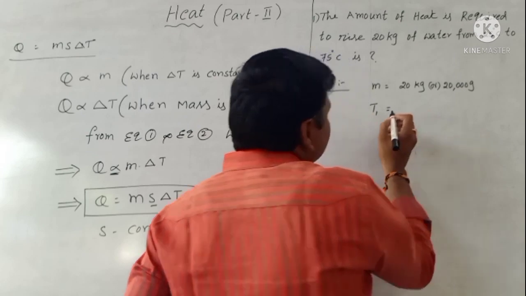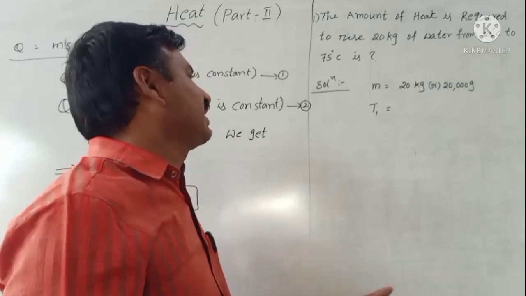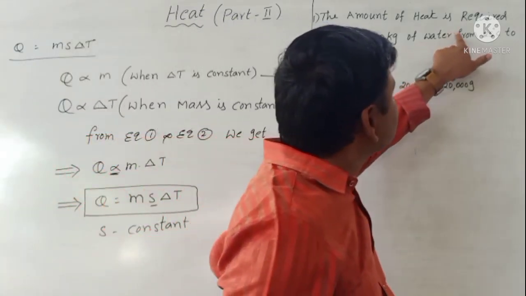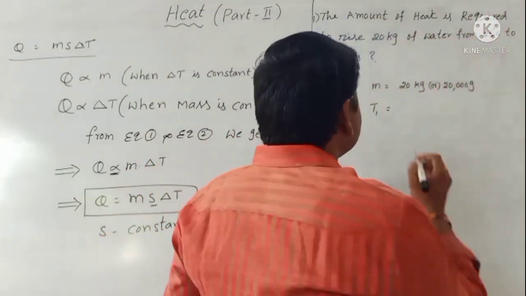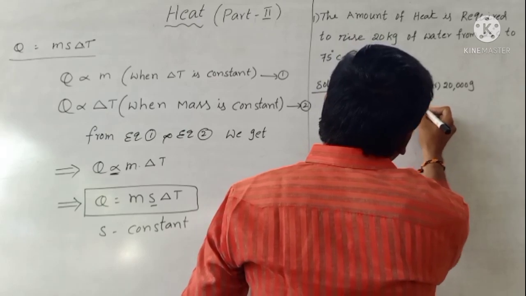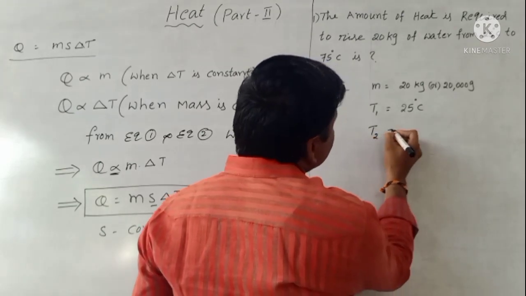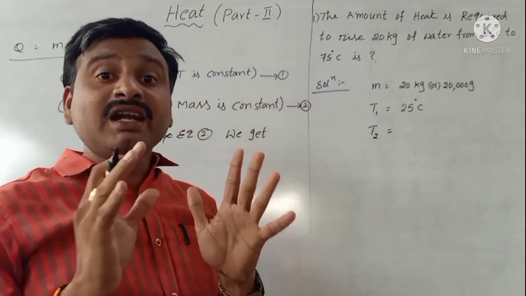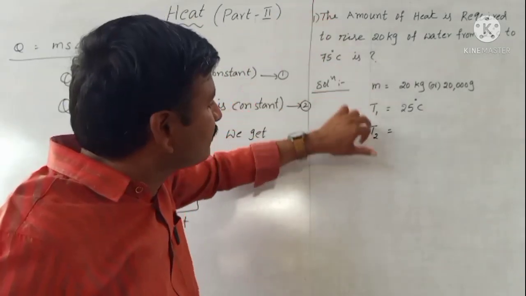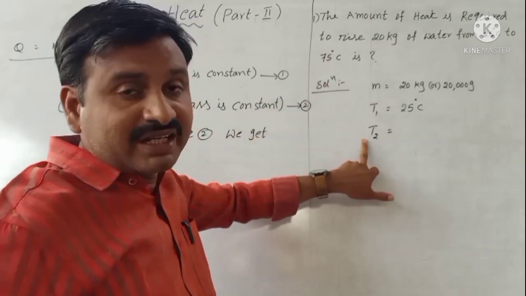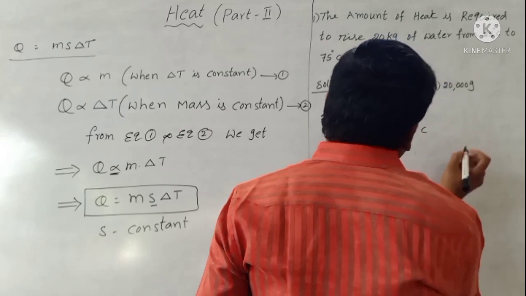In any problem, the lower given temperature is taken as the initial temperature. Here, which is the lower, 25 or 75? 25 is the initial temperature, the starting temperature. After that, the final temperature T2. The highest temperature is taken as the final temperature. So T2 equals 75 degrees Celsius.